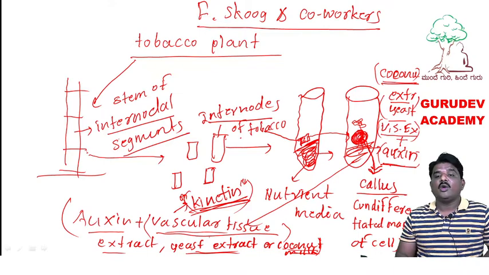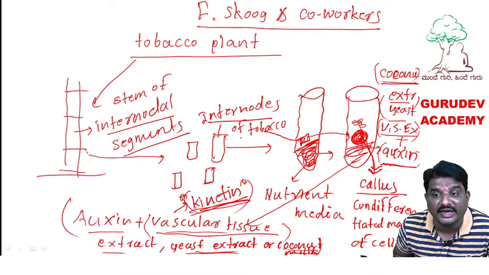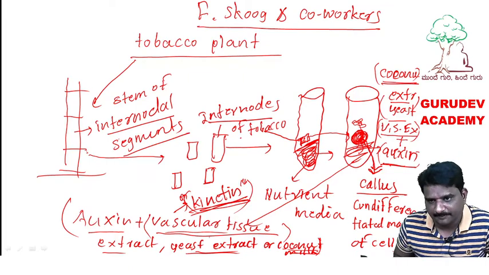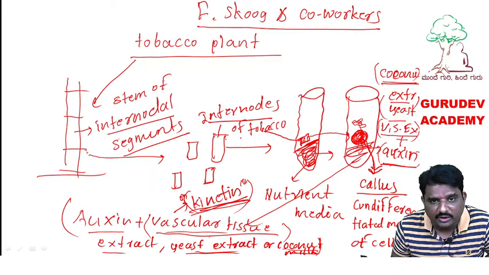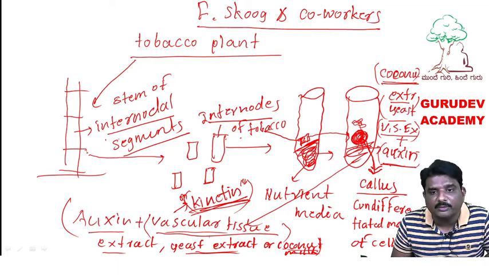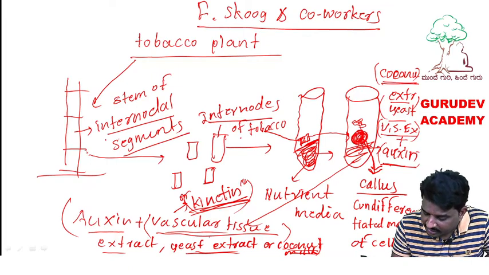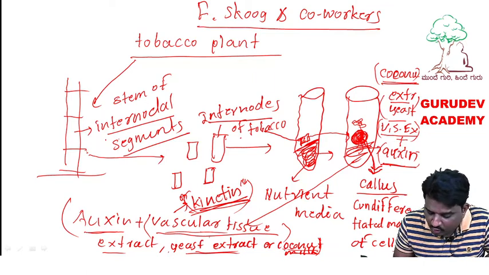In this way, the discovery of the hormone called cytokinin happened. Shall I repeat, students? How did the cytokinin discovery happen? Internode of tobacco plant was taken, grown on the nutrient media, and callus formation happened. This callus undergoes formation of shoot and root because they added auxin and vascular tissue, yeast extract and coconut milk.